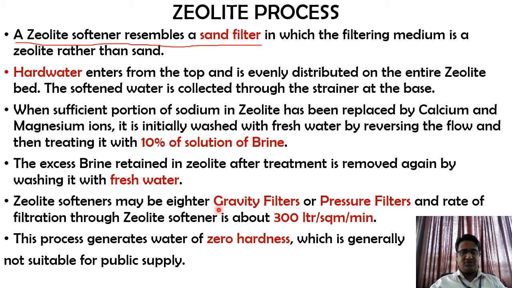Zeolite softeners may be either gravity filters or pressure filters, and the rate of filtration through a zeolite softener is about 300 liters per square meter per minute. This is the same unit we used in our pressure filters or rapid sand filters, which we have studied earlier. This process generates water of zero hardness, which is generally not suitable for public supply. Let us see in the next slide the figure of this pressure filter.